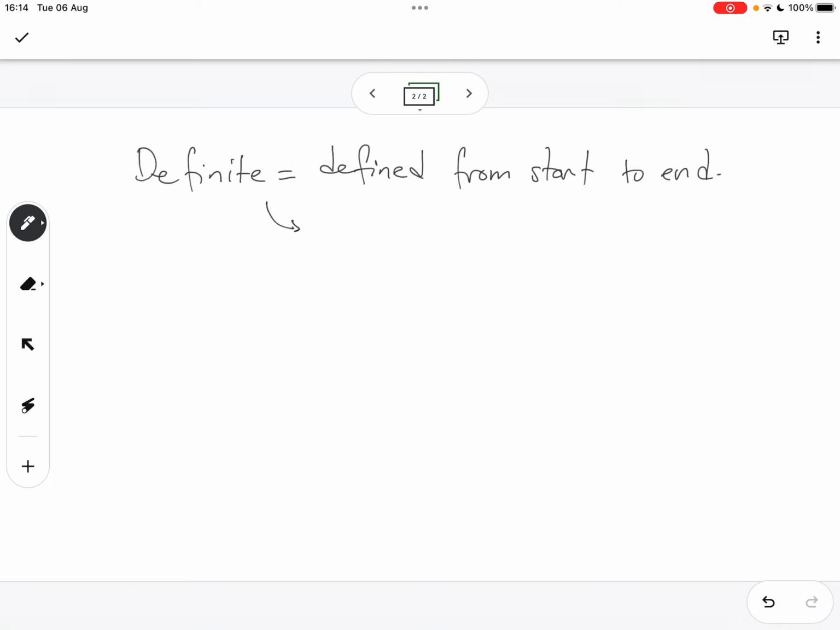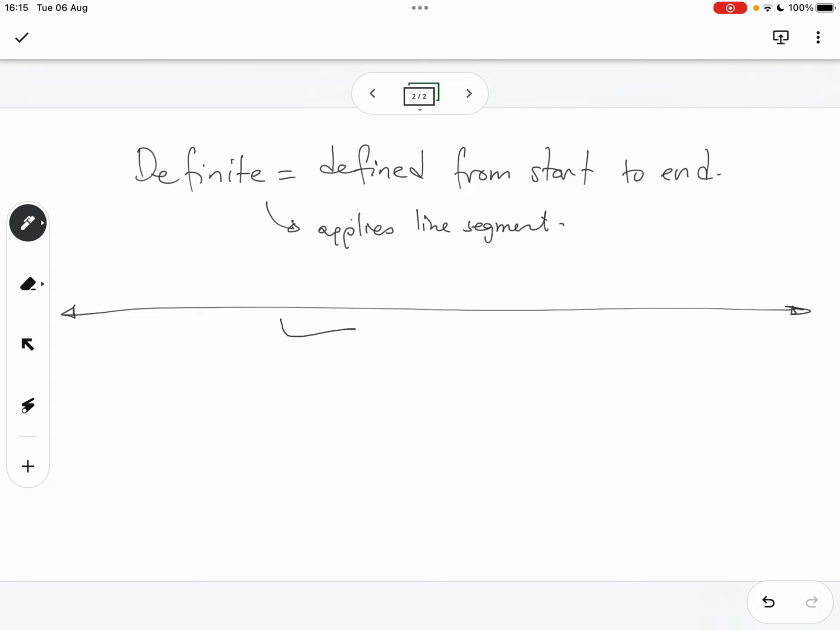Alright, so this applies to a line segment. You will have a line that stretches in any direction infinitely. But a line segment will start from there and end there. So that would be a line segment. Right, then the next part.